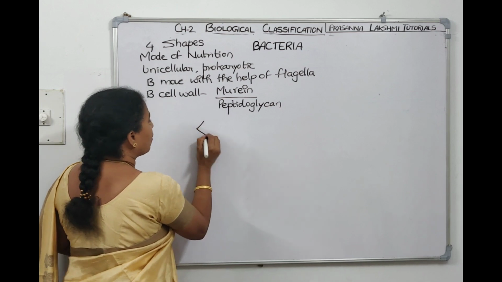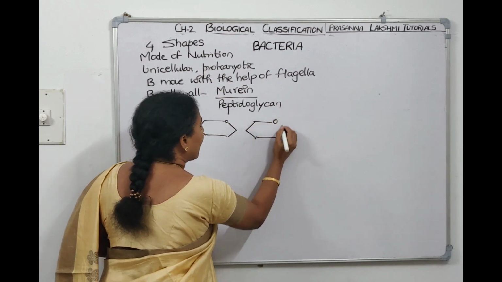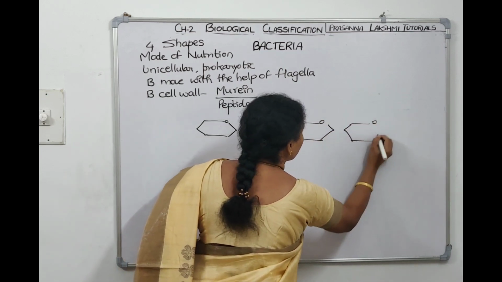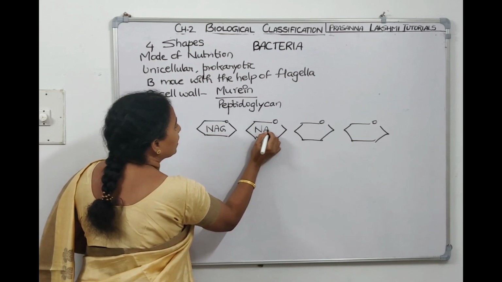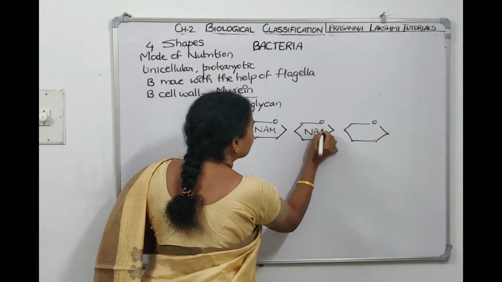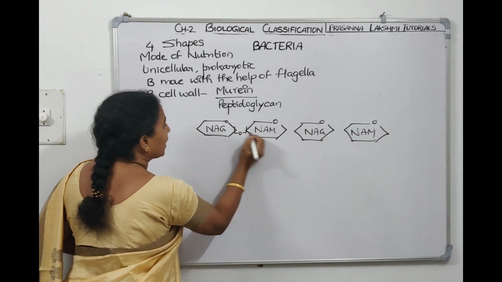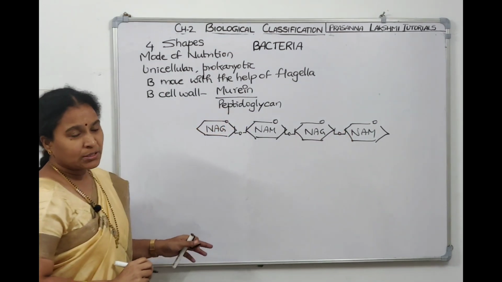The bacterial cell wall is made up of two complex sugars. One is called NAG, the other one is called NAM. Alternating units of NAG and NAM are linked by glycosidic bonds.